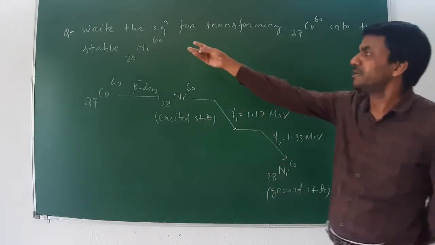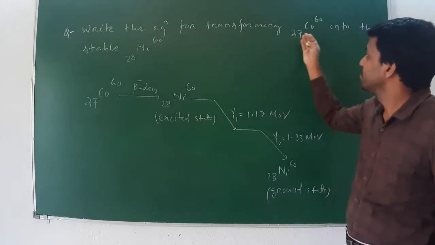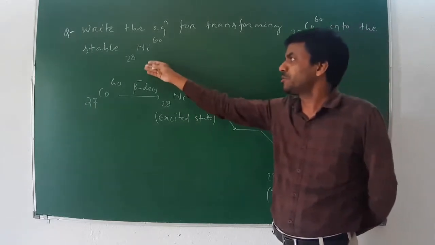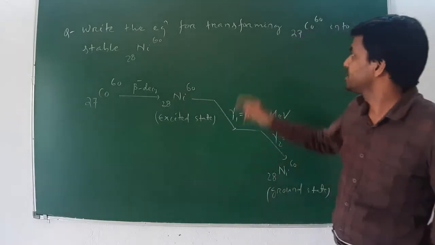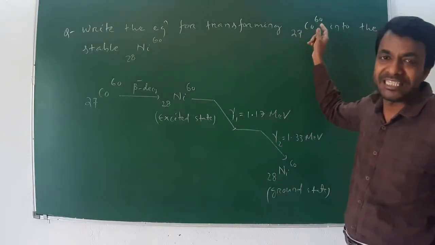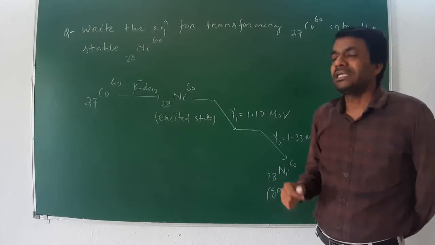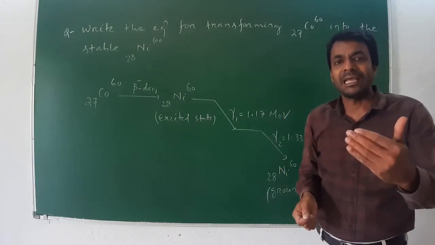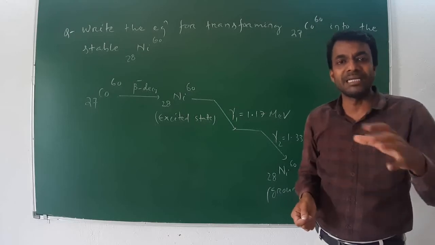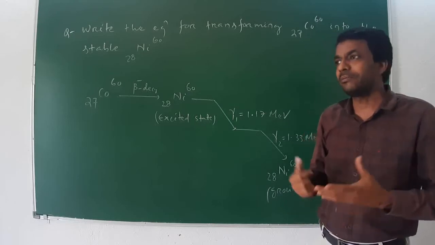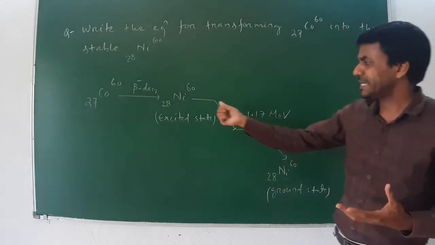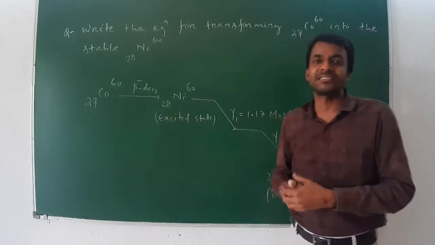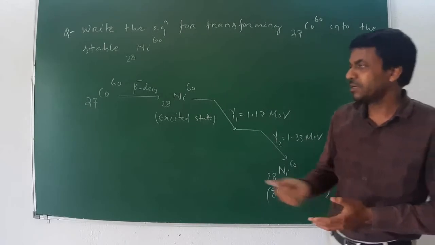The question is about the transformation of cobalt 27, 60 into the stable nickel 28, 60. Cobalt 60 is an unstable nucleus. It first emits beta minus decay and forms nickel 28, 60, which is in excited state.